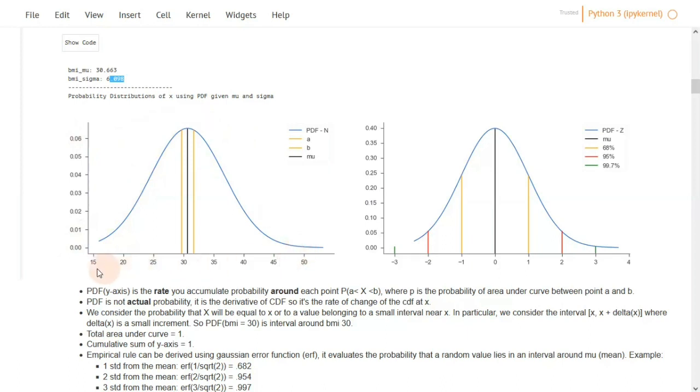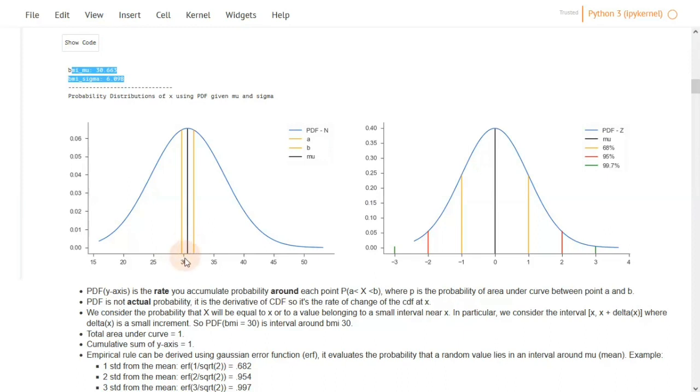So if you recall, from the histogram, we said that the values of the BMI take a bell-shaped curve, and we were wondering how the probabilities were actually calculated. This is how it's calculated. The parameters are passed to the PDF function, and the PDF function spits out the probability that a given X value lies within a specific interval.